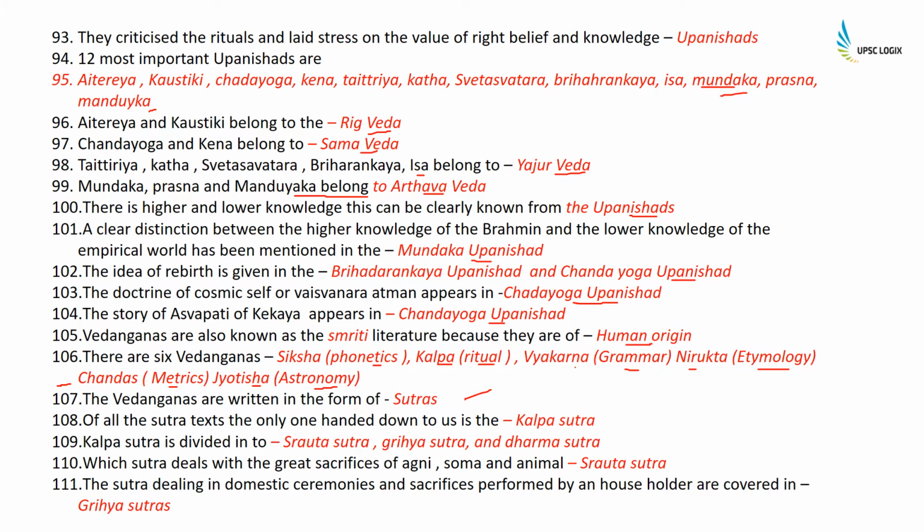Of all the sutra texts, the only one handed down to us is the Kalp Sutra. Kalp Sutra is divided into Srot Sutra, Greh Sutra, and Dharma Sutra. Which sutra deals with the great sacrifice of Agni, Som, and animal? It is the Srot Sutra. The sutras dealing with domestic ceremonies and sacrifices performed by the householder are covered in Greh Sutra.